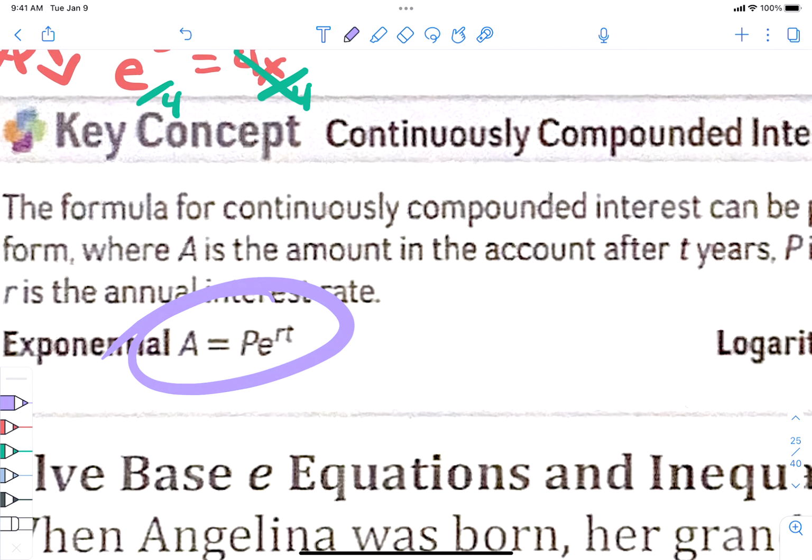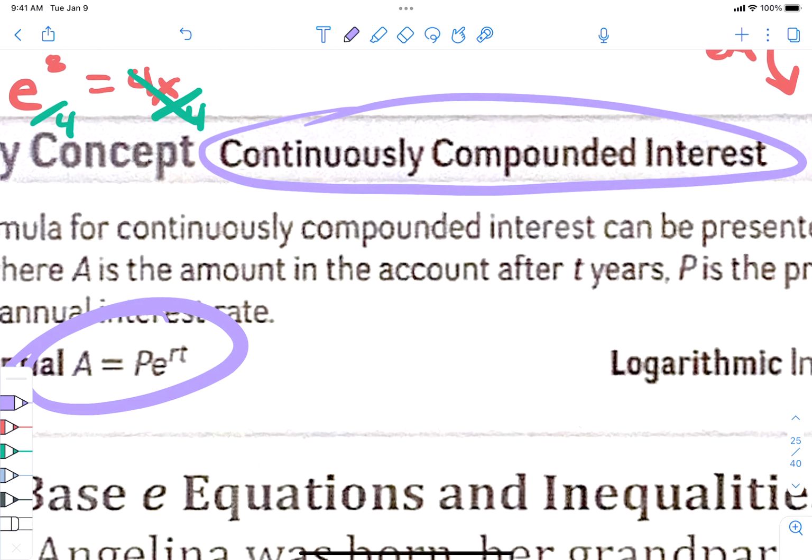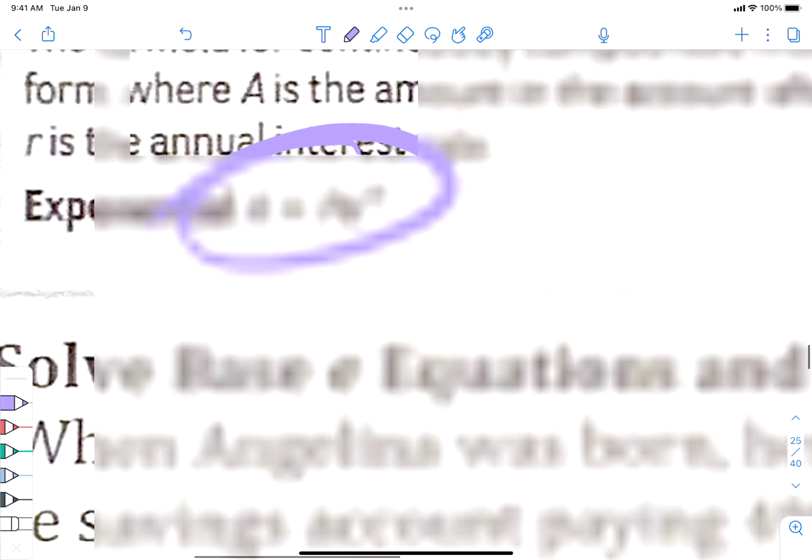They just took a test over this. We call this equation PERT. Do you see the word PERT? P-E-R-T. That is a word, that's what we call it. This is the equation that we use for continuous compound interest. This is how interest compounds continuously in a bank account. And we used some of these variables before, like A.